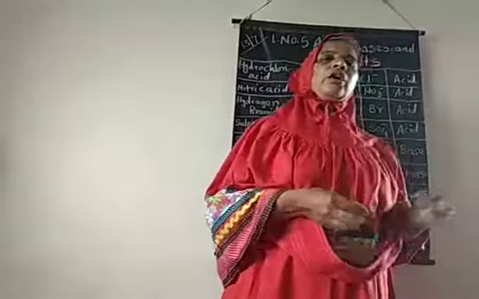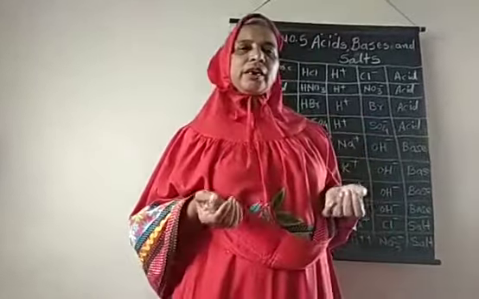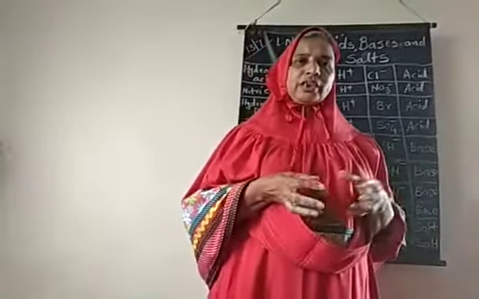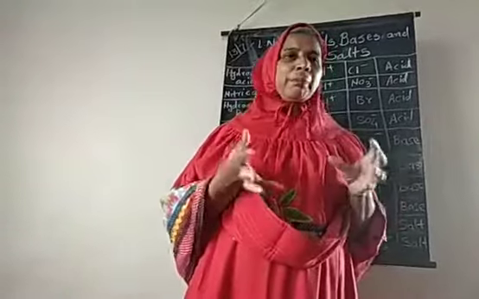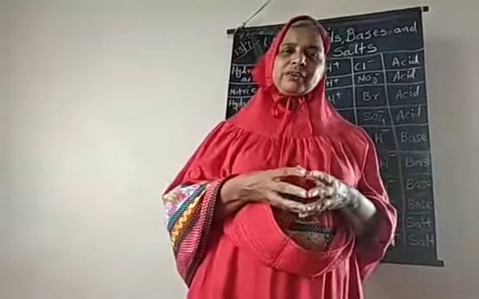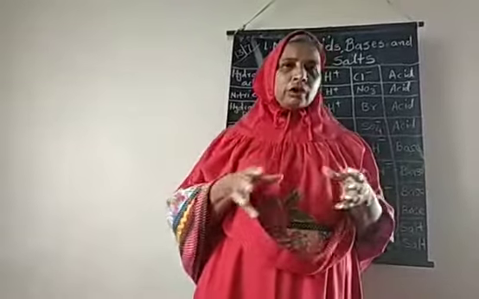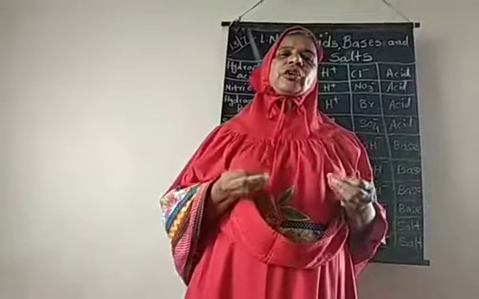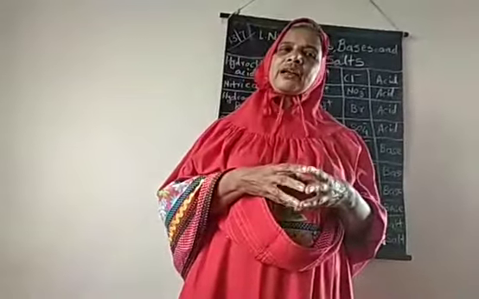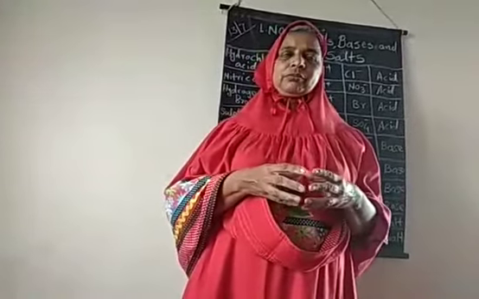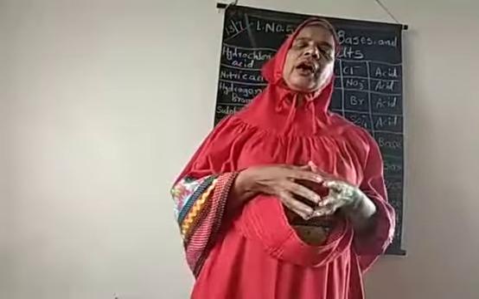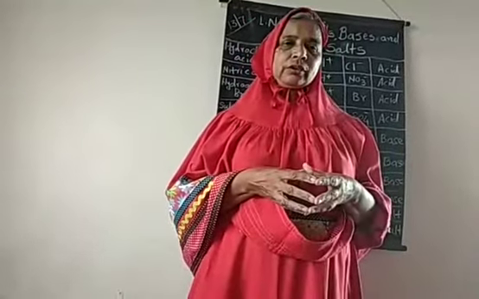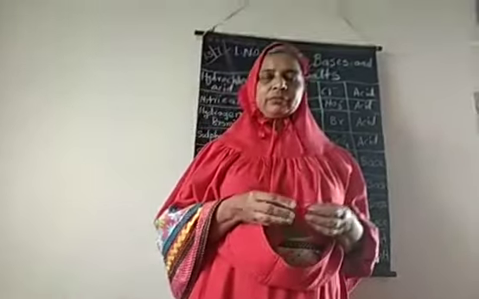The food materials or ingredients which are sour to taste are simply known as acid. That is the simple definition of acid: the food ingredients which give a sour taste are known as acid. The food materials or ingredients which are bitter in taste are known as base.